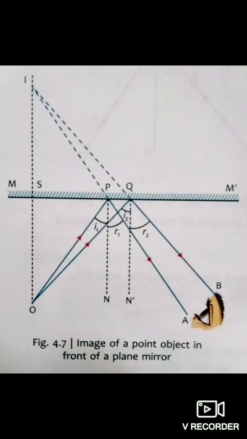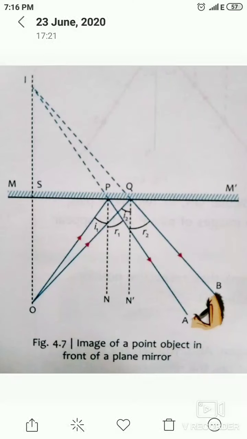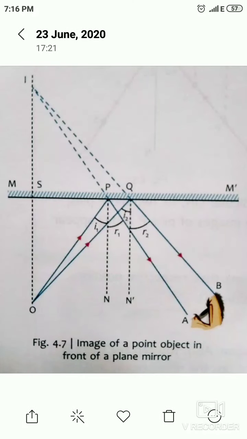When extended to meet point O, you will see one more thing: the length of OS is equal to the length of SI. So the image formed in the plane mirror is as far behind the mirror as the object is in front of it. From the above experiment we can see two things. One is that the laws of reflection are simply proved here. Another is that the distance of the image from the mirror is the same as the distance of the object.